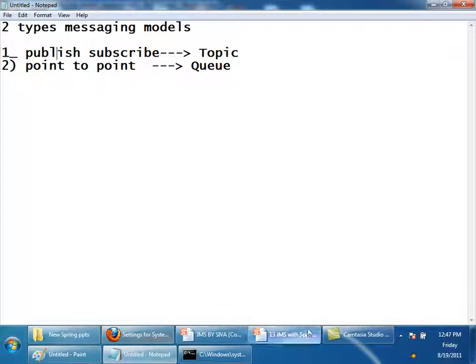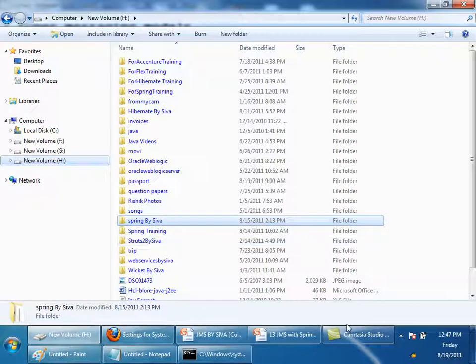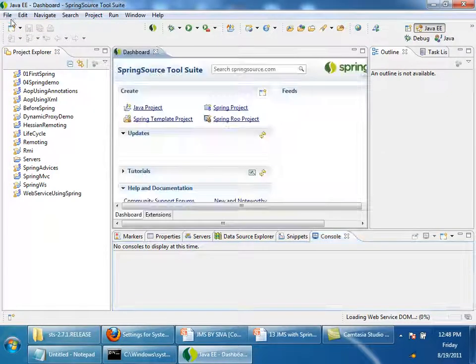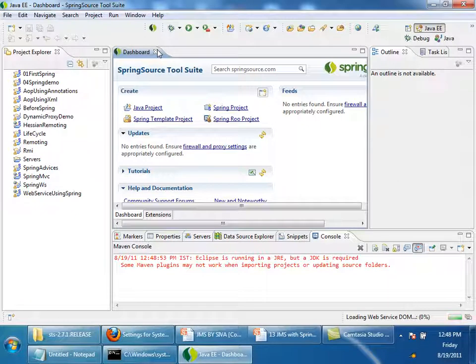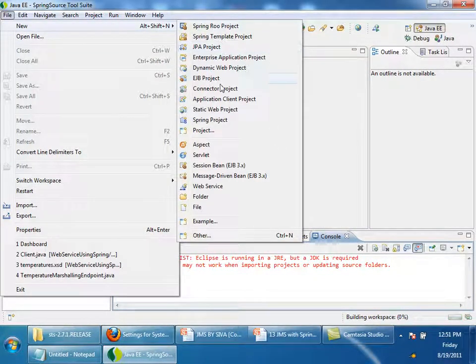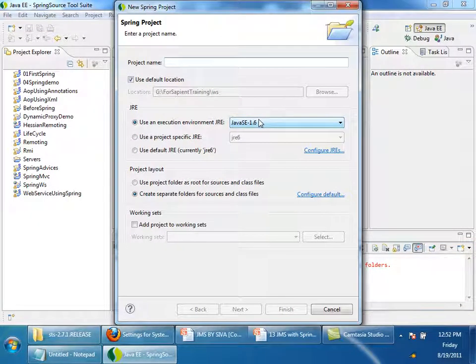Now let us write a simple client. Open the server, open Eclipse. Create a new Java project, or a Spring project is okay. JMS.